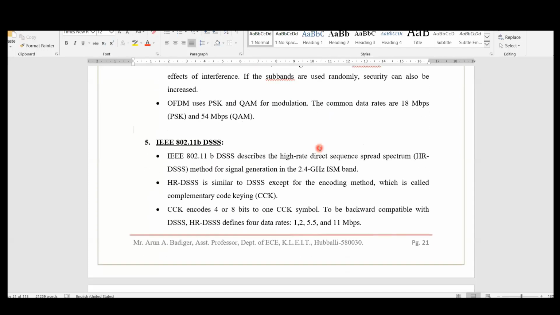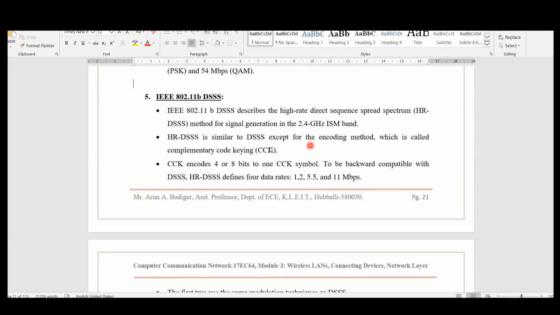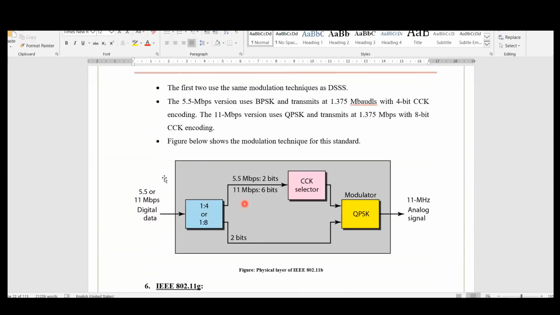Now again we go on changing the methods. Again on this one, here we are applying QPSK methods, right? That is 1:4 and 1:8. If I apply a 1 data rate and multiply it with the QPSK modulation technique of 1:8, then we'll get a speed of say 11 Mbps, right?